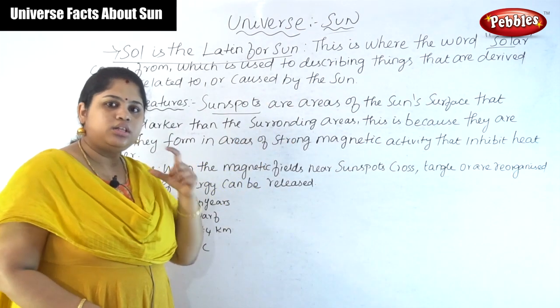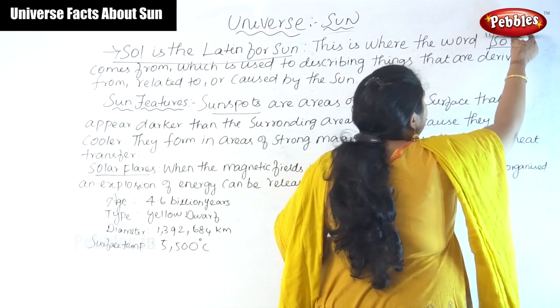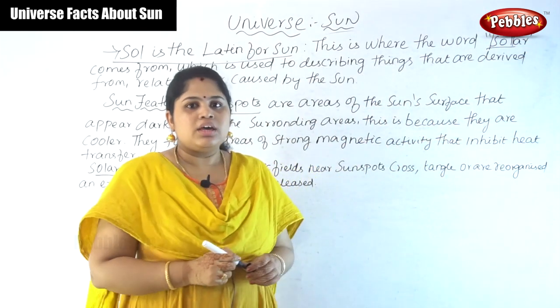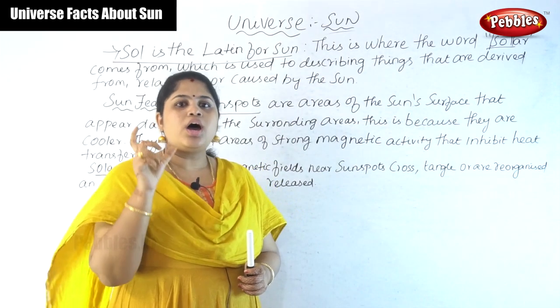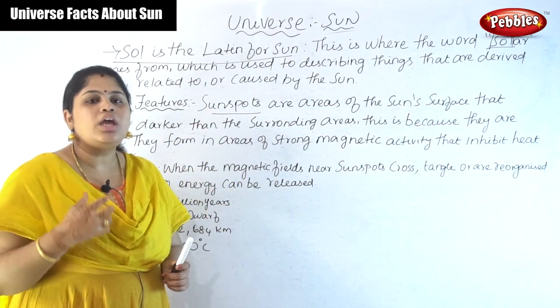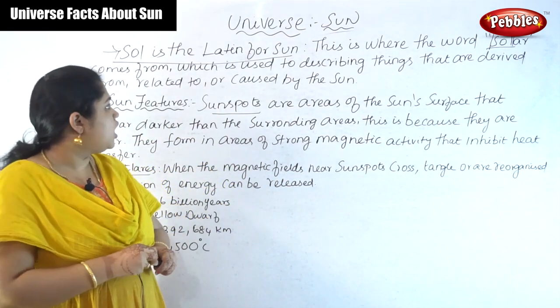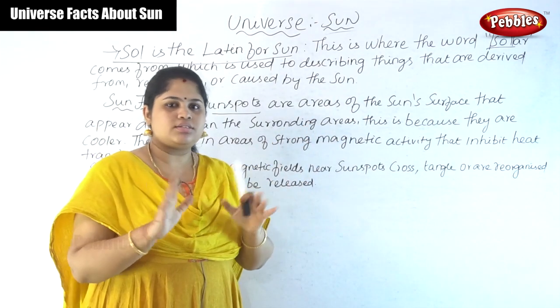In solar, the sol is a Latin word, actually, and it means the sun only. So the word solar is used to tell about information, causes, or things related to the sun.